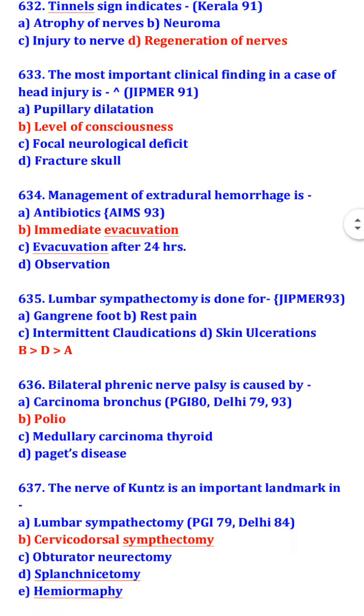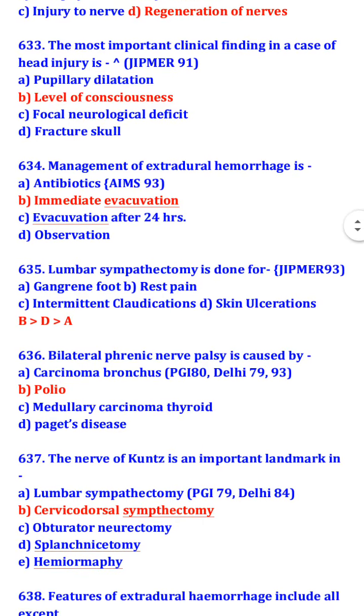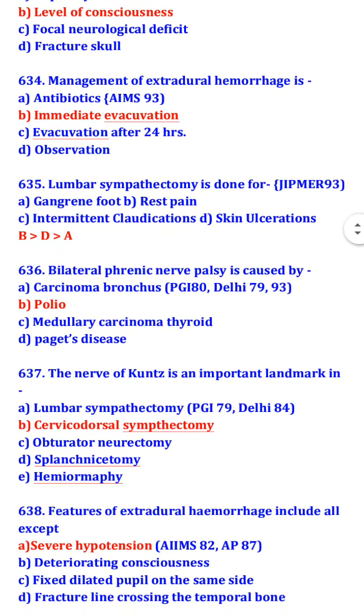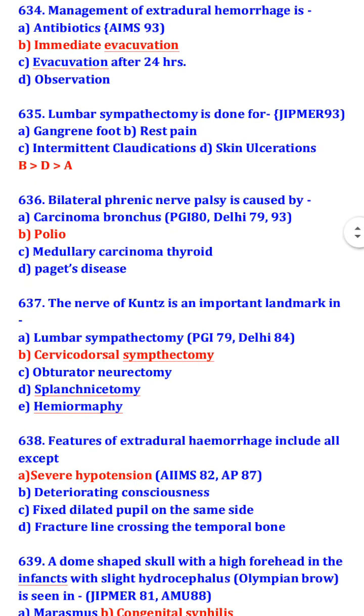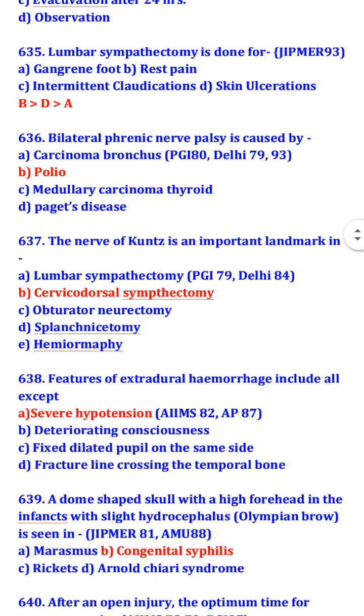Lumbar sympathectomy is done for rest pain, then skin ulceration, and then gangrene foot. So rest pain is the most appropriate answer. Bilateral phrenic nerve palsy is caused by polio. The nerve of Kuntz is an important landmark in cervicodorsal sympathectomy.